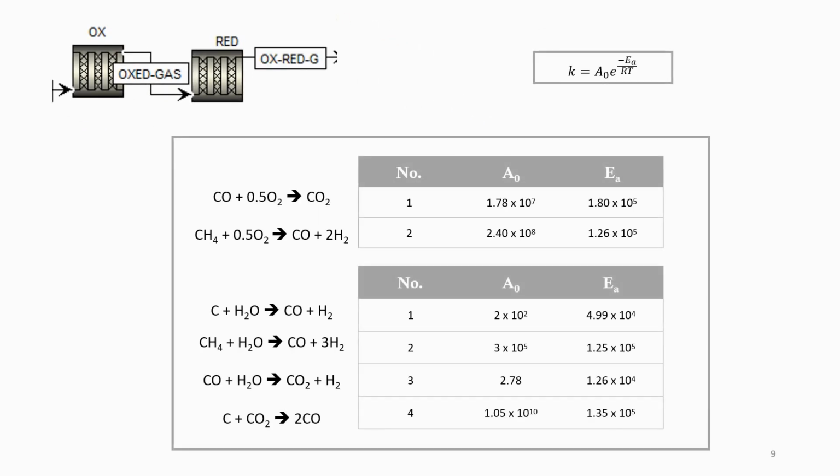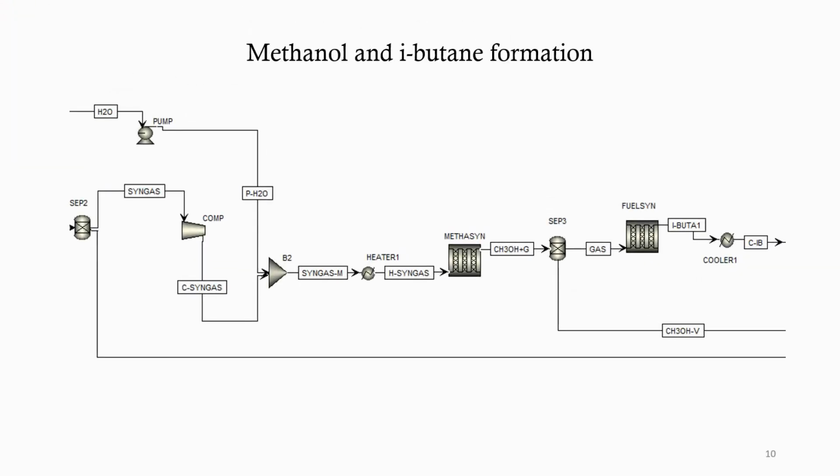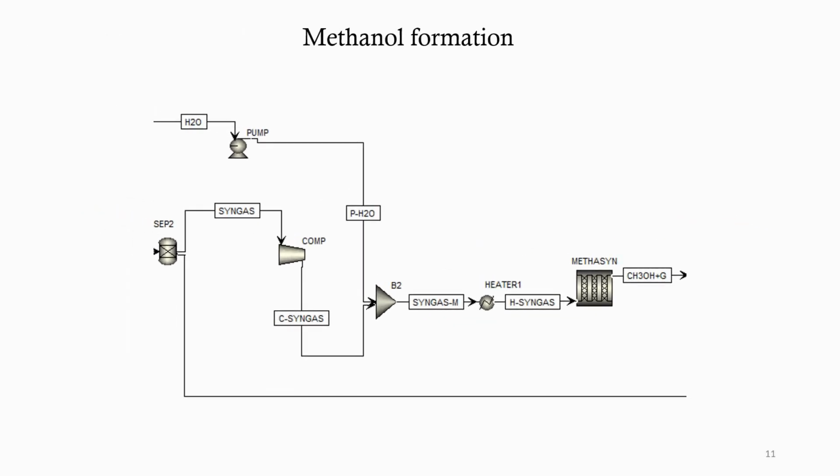The reactions and kinetics of the oxidation and reduction reactions are found here. And now for the methanol and isobutane formation. The previously produced syngas was then cleaned from any impurities that might interact with the catalyst in the methanol synthesis reaction. Then, water which was pumped to 60 bars is mixed with clean syngas which was compressed to 60 bars. This mixture was then cooled to 280 degrees Celsius and fed into the PFR to produce methanol.